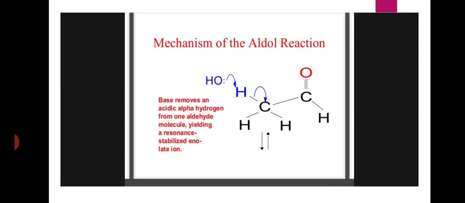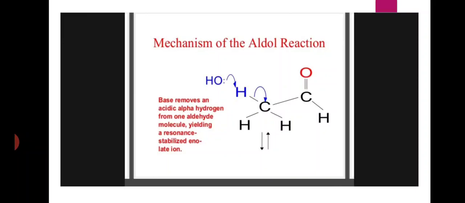Here, the mechanism of the aldol reaction: base removes an acidic alpha hydrogen from one aldehyde molecule, yielding a resonance stabilized enolate ion. Generally, alpha hydrogens are acidic in nature.